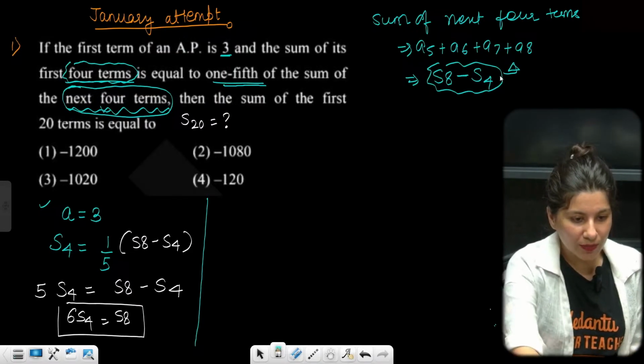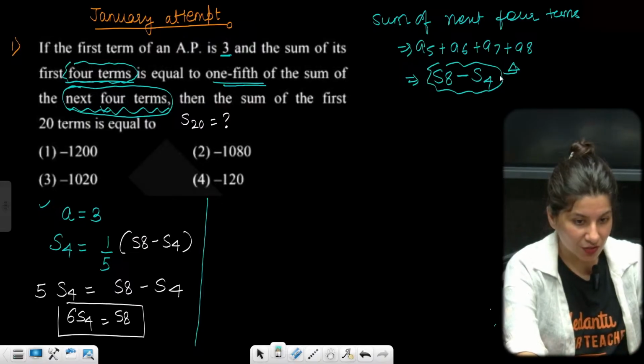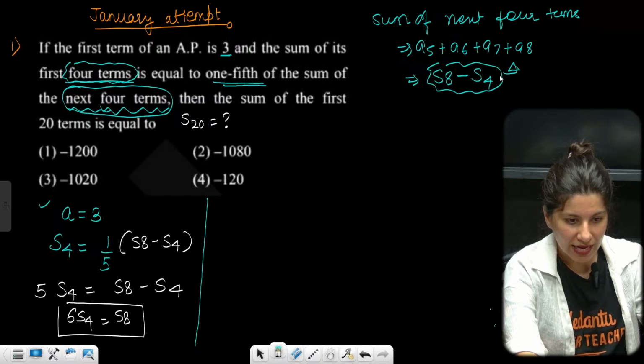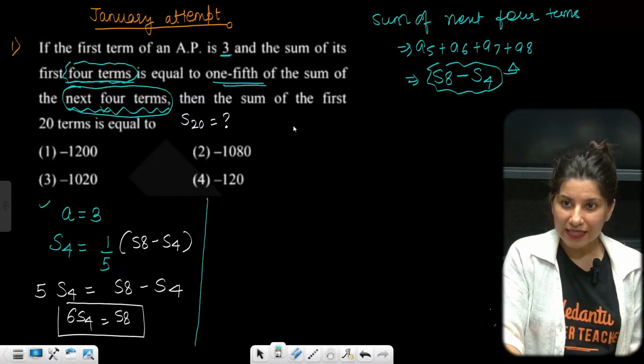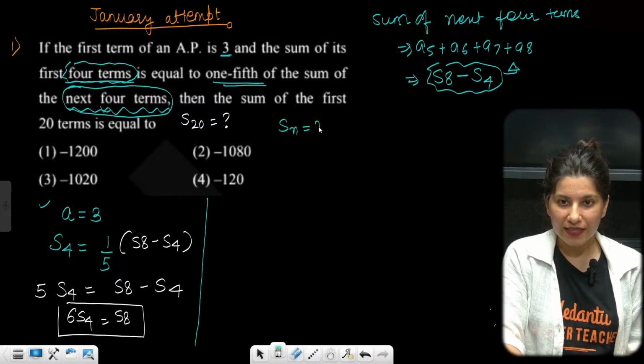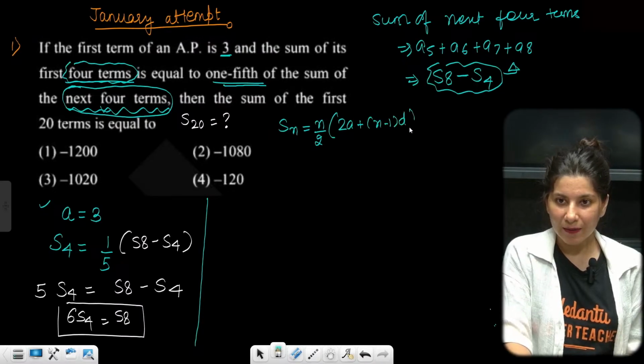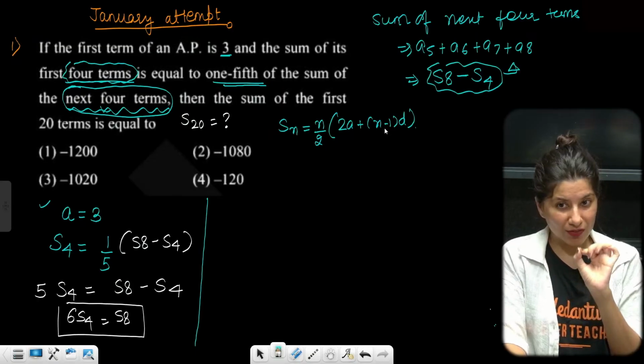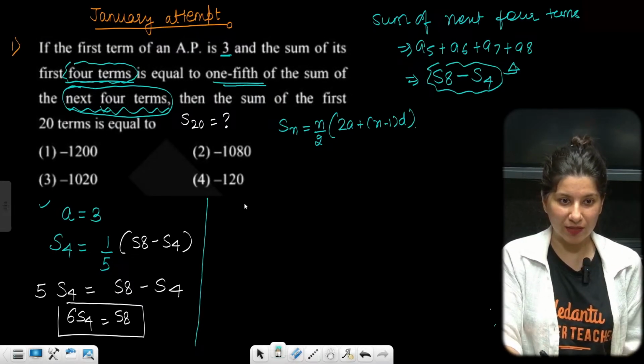Now I hope that you all know the Sn formula is n by 2, 2a plus (n minus 1)d. Everybody? Anybody who is not aware of this formula, please do let me know.